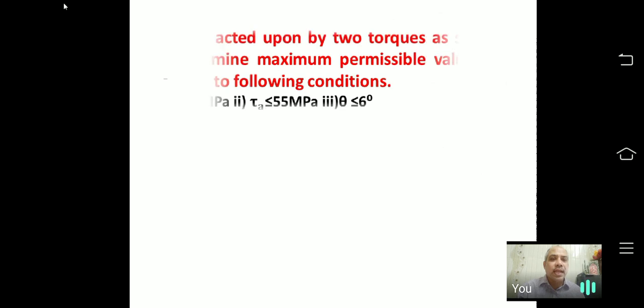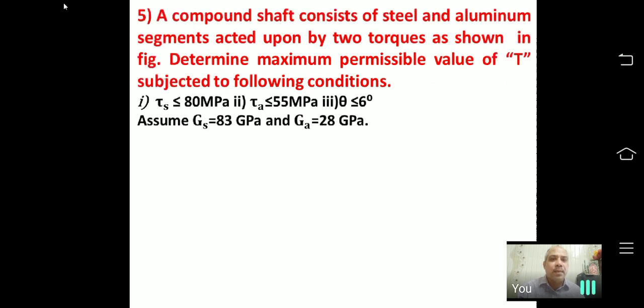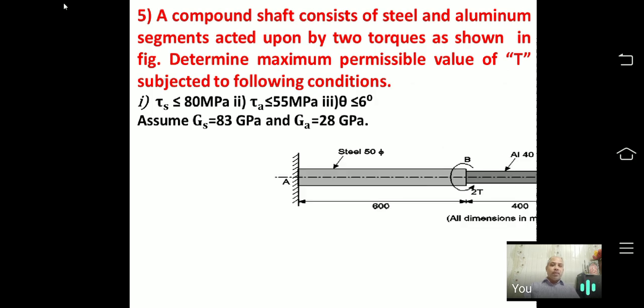Now we will go to the next problem, which will be the fifth problem. Here we have given three criteria. Tau is given for steel 80 MPa, for aluminum 55, and theta is also given less than or equal to 6 degrees, and we have to determine the maximum permissible value of T. I already told you, when I talk about torsional strength, we have to take the minimum of the three.